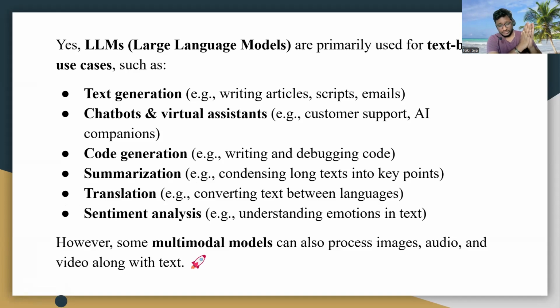If you give it a large PDF or large data, it will summarize it for us. We can ask questions about it. LLMs do all these things, summarizing the large data. And next, translation. It also does translation.